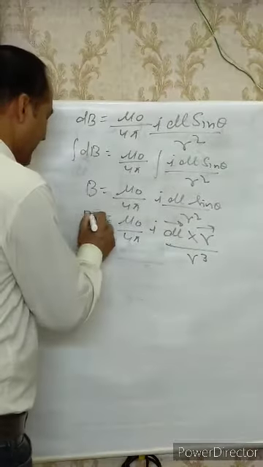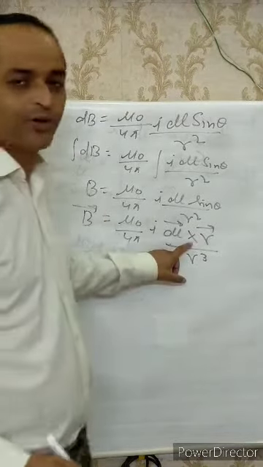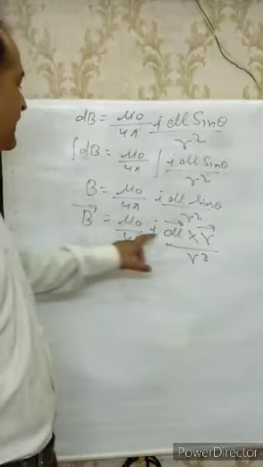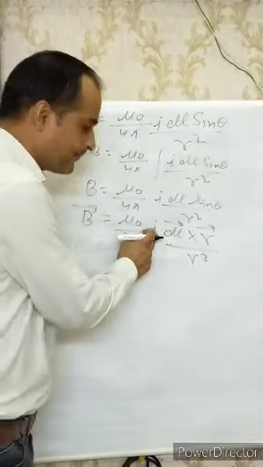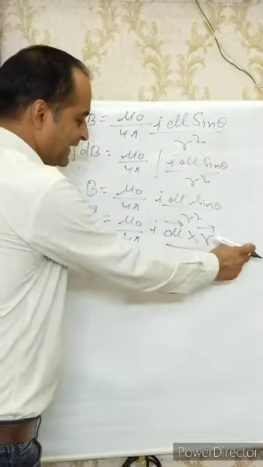Since the magnetic field is a vector quantity, it is the vector or cross product of dl and r.